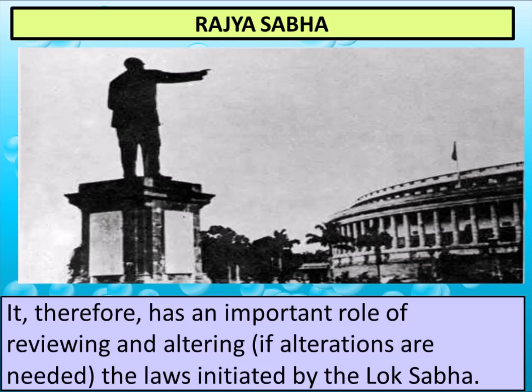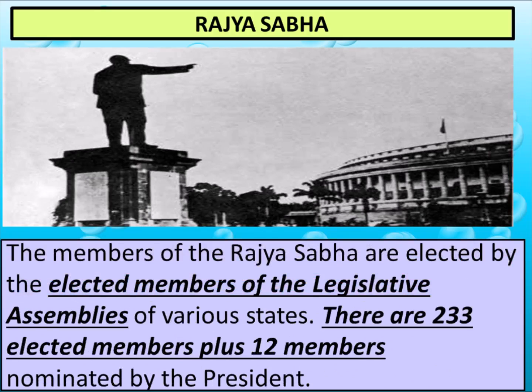It therefore has an important role of reviewing and altering. Altering means if the Rajya Sabha feels that some bill or some law is not good, they can ask the government to cut some sentences, cut some points and edit it again.